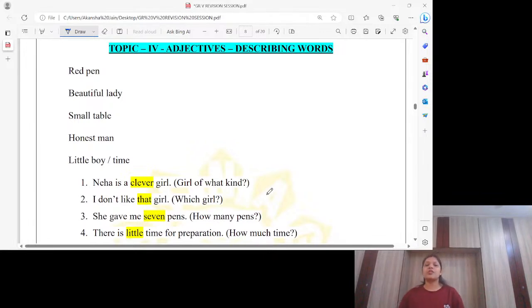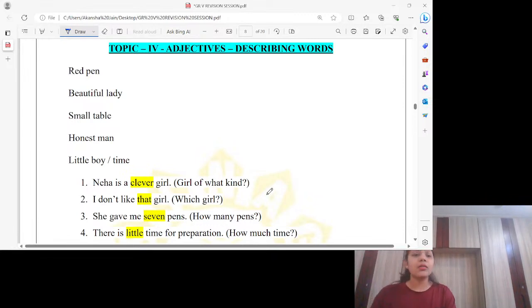Our next topic, our fourth topic, is adjective. Adjectives are describing words. Do you know what describing words are? Words which someone is using to describe something. Suppose let me try to describe my t-shirt. Red t-shirt, I can say. A tall girl, a beautiful girl. So what are these words? Beautiful, tall, red. These all are describing words, words which we use to describe someone or something.